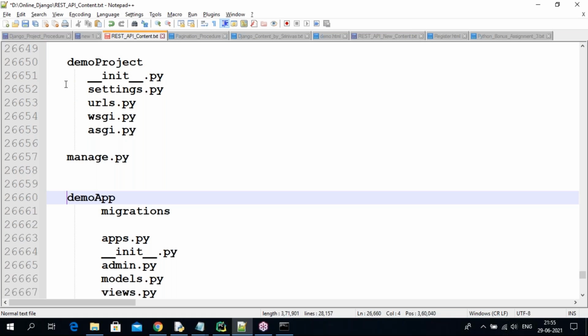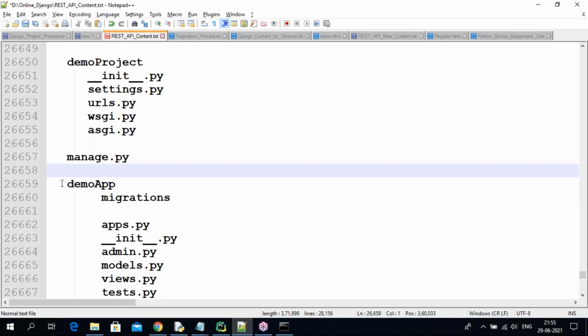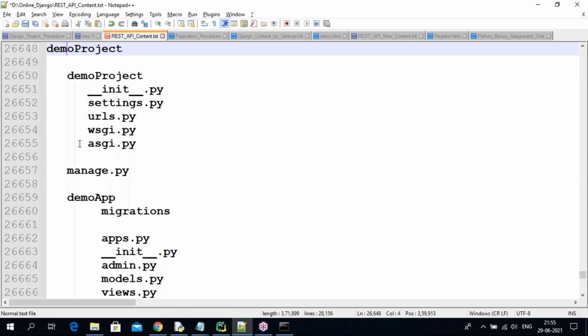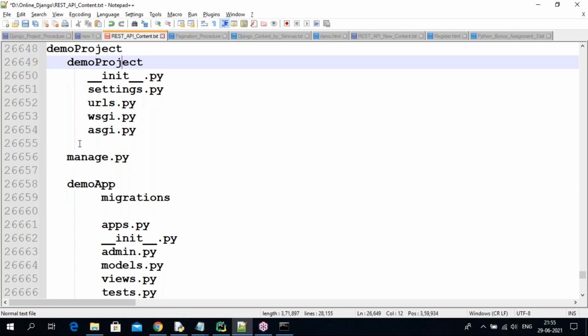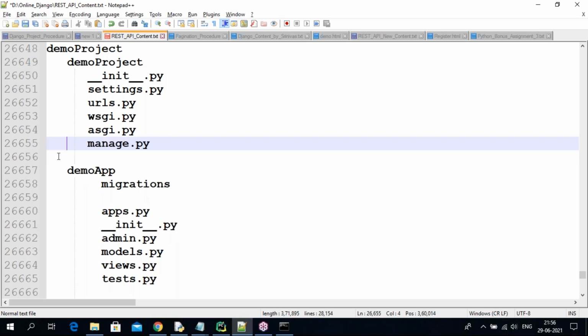Now you can see it. If you want, you can make it like this, no problem. So now this is the structure, guys. Actually, this is the project structure, the main root folder.